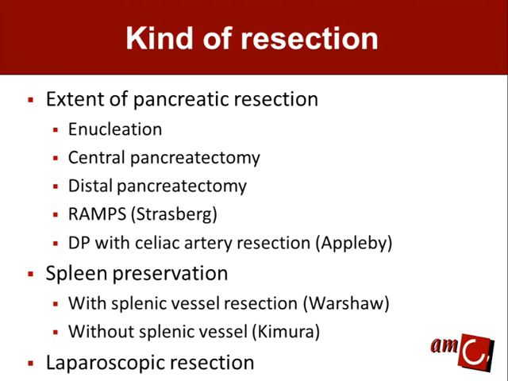Of course, we can do pancreas sparing procedures like enucleation and central pancreatectomy, which I'm going to compare for you. But also the somewhat larger procedures like the RAMS or the distal pancreatectomy in combination with a celiac artery resection described by Appleby. We're going to talk about splenic preservation with or without a splenic vessel resection and the indications for laparoscopic resections.